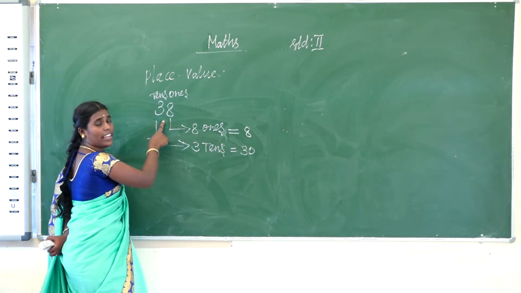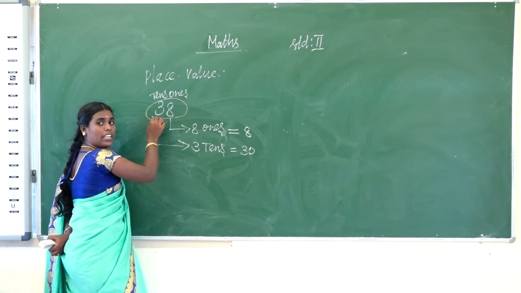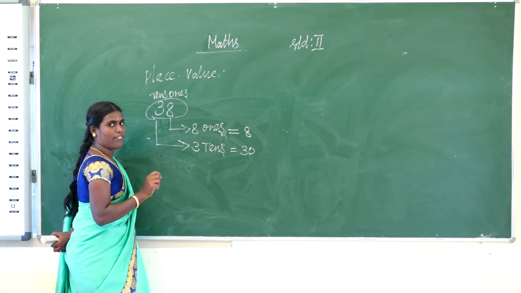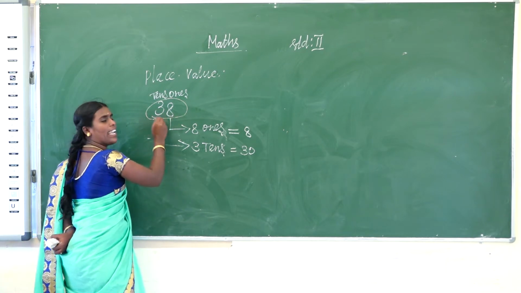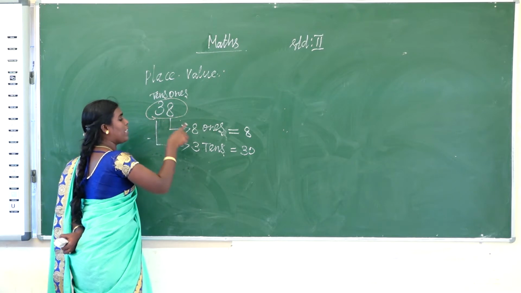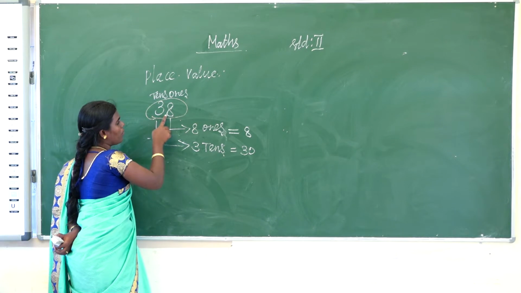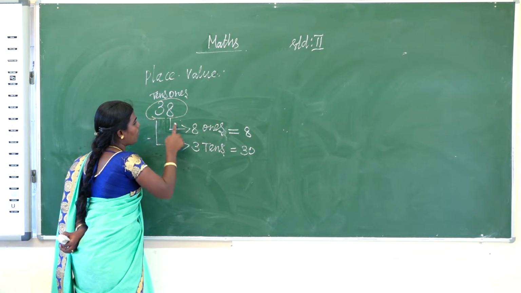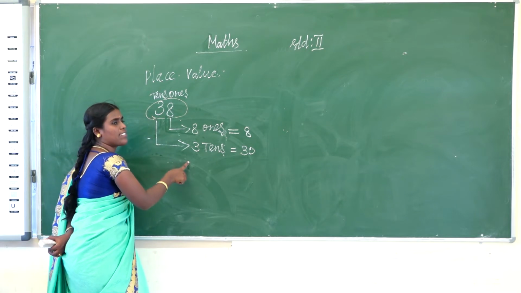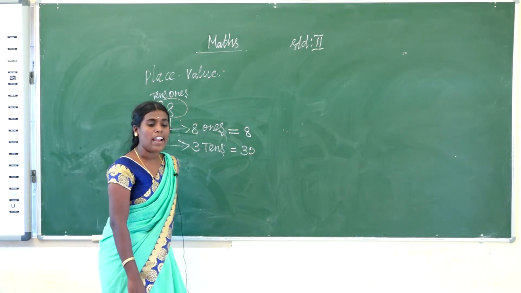So already I wrote 38. The 38 is a standard form. Directly you write, normally every day you write, the number is called a standard form. So here 38 is a standard form. The expanded form means how many tens are there, how many ones are there, right? That is expanded form. So how many ones are there in this sum? 8 ones. Then how many tens are there? 3 tens. So that is called the expanded form.